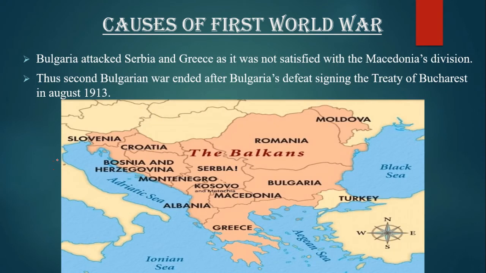In this picture, we can see the Balkan countries which are under the control of Turkey. These Balkan countries formed a Balkan League and fought against Turkey. That is called the First Balkan War. This war was concluded by the Treaty of London. After the First Balkan War, Balkan countries were freed from Turkey. Turkey was reduced to Constantinople.